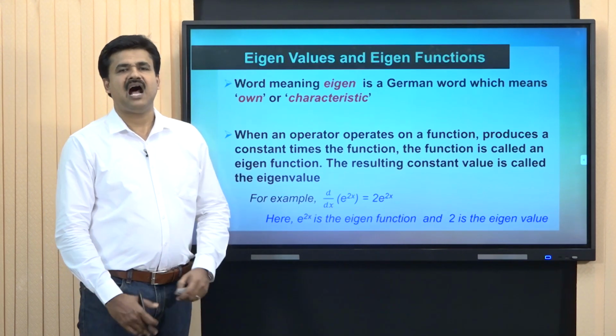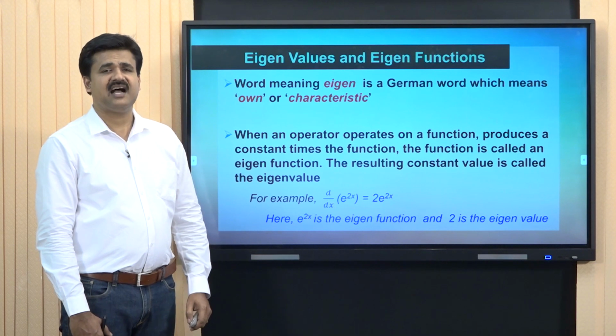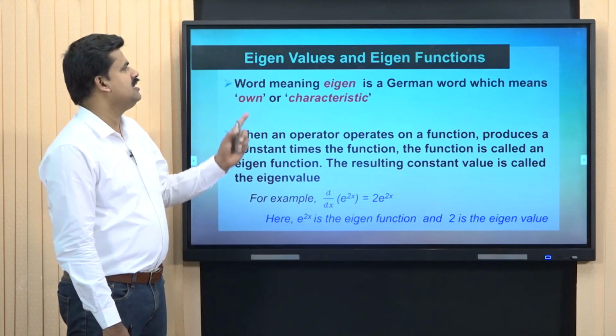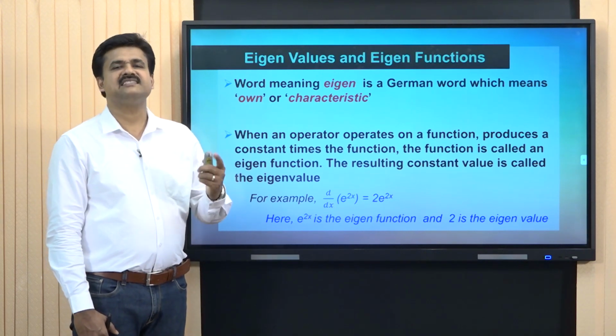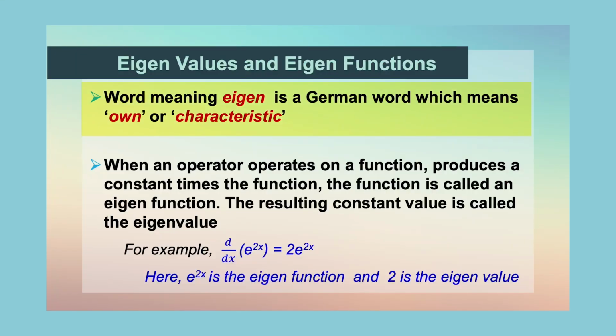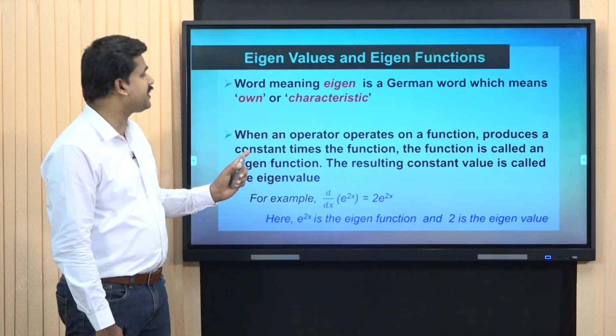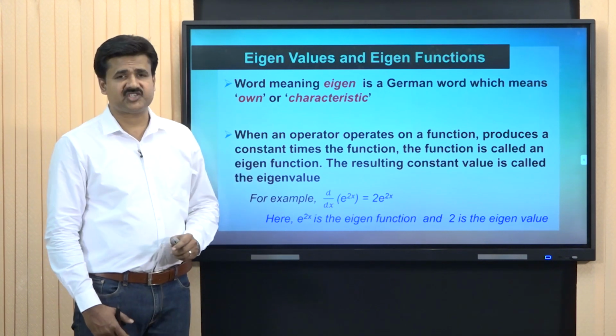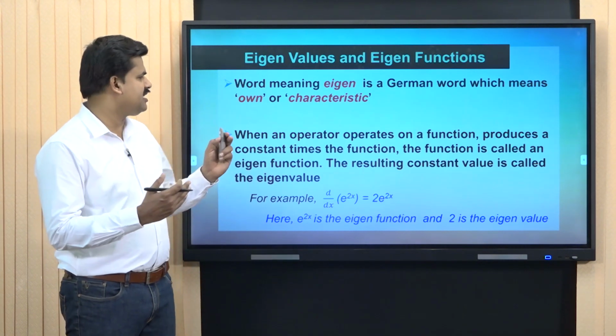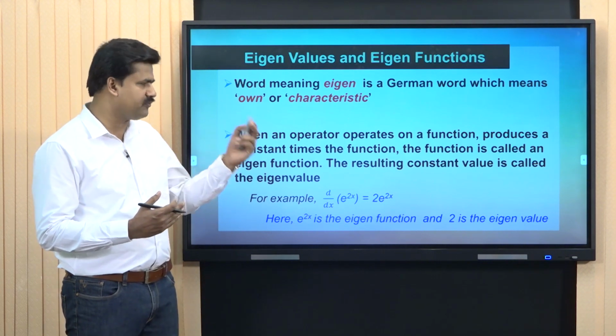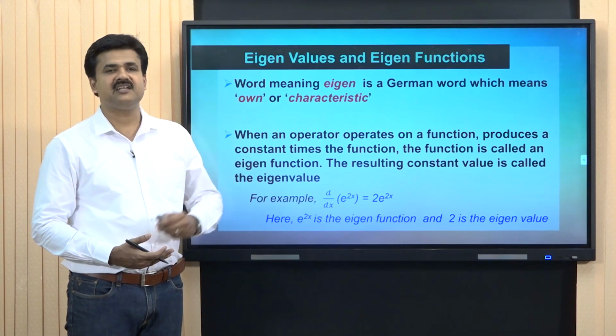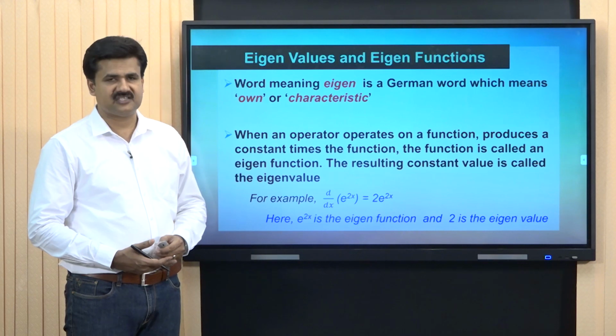First of all, eigenvalues and eigenfunctions. The word eigen is a German word which means own or characteristic. When an operator operates on a function and produces a constant times the function, the function is called an eigenfunction.